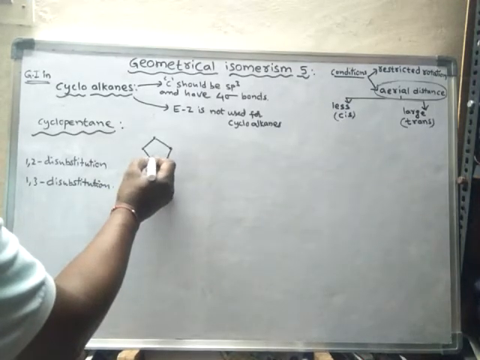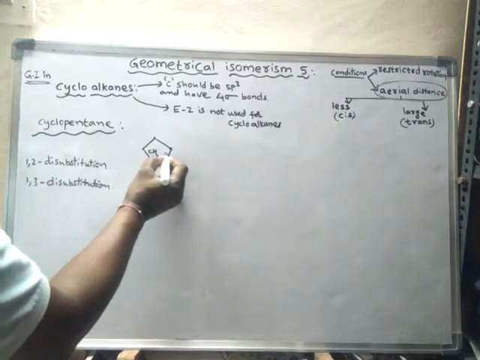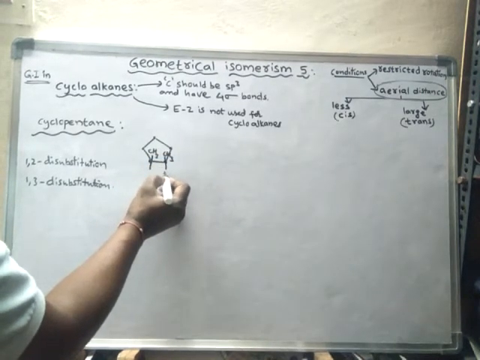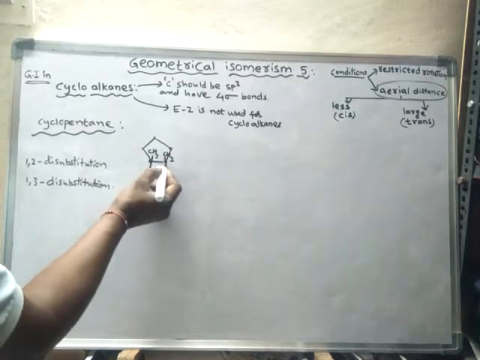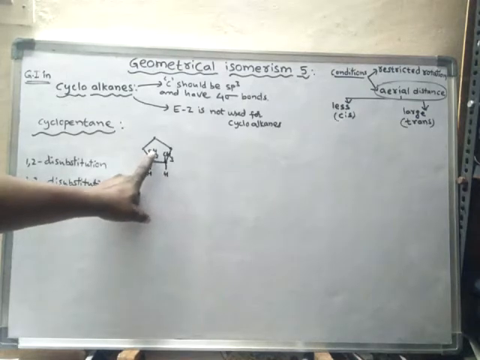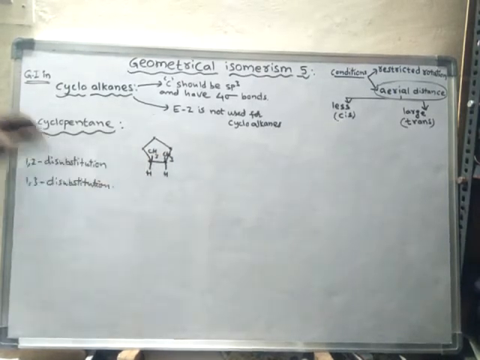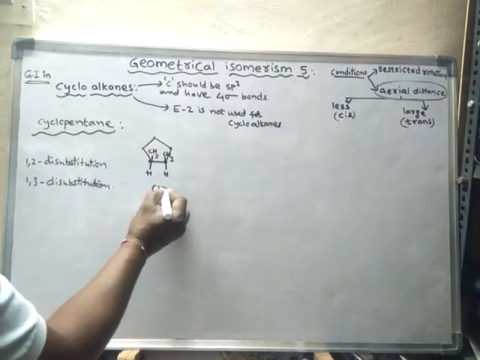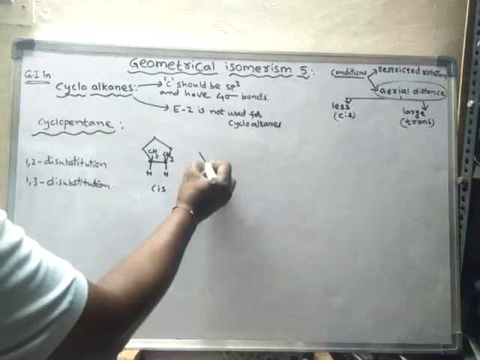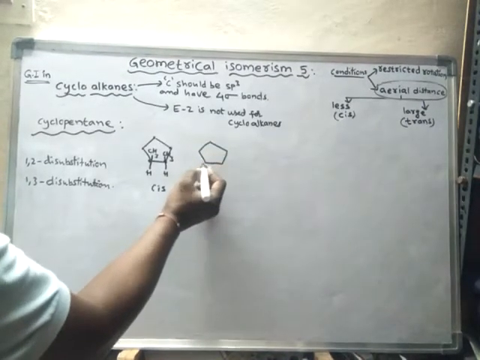Suppose these two are CH3, let us assume hydrogen. So if the adjacent carbons contain methyl groups or any similar identical groups, and they are present on the same side, then it is said to be cis form. I can draw the same compound by changing the aerial distance between the methyl groups.